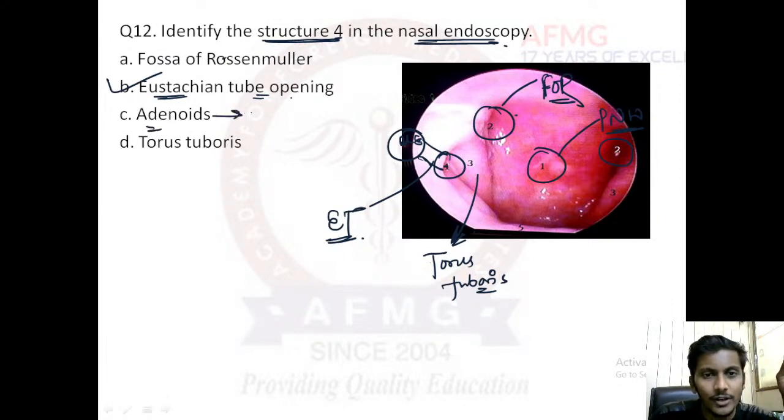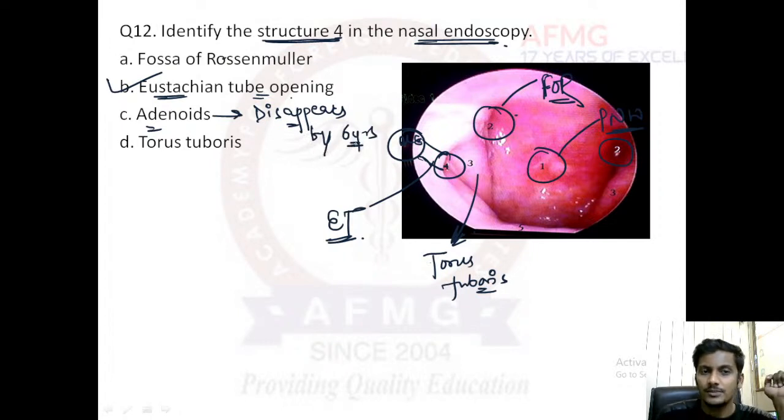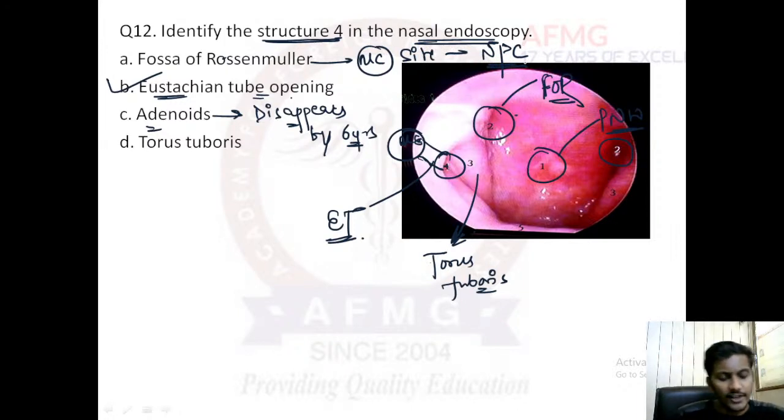Please remember, adenoids usually disappear by 6 years of age. Adenoids are actually lymphoid tissue aggregates. These are usually present in children, and adenoid hypertrophy is commonly seen in children. I hope everything is clear. And the fossa of Rosenmuller, as we already know now, is the most common site for nasopharyngeal carcinoma. I hope everything is fine.